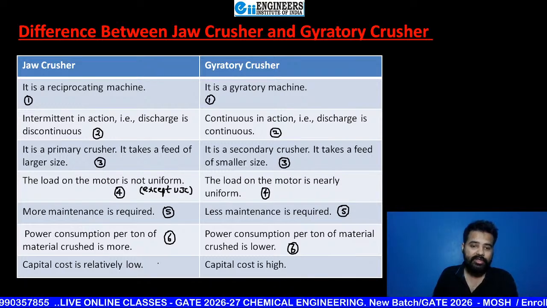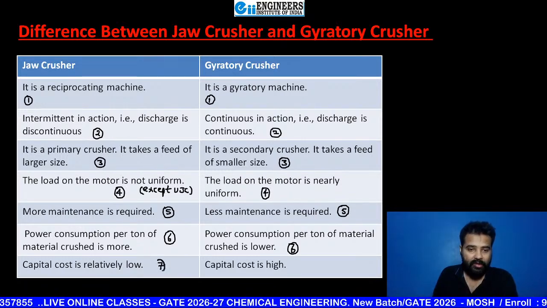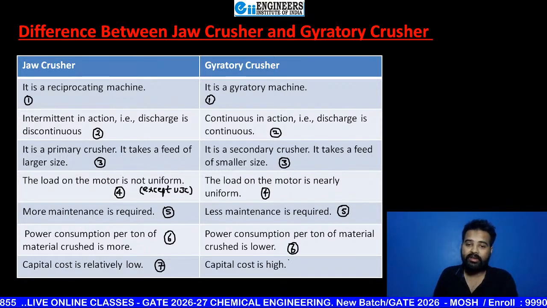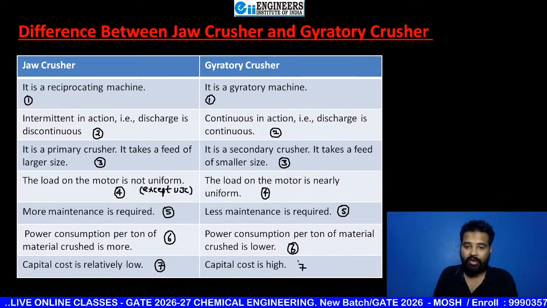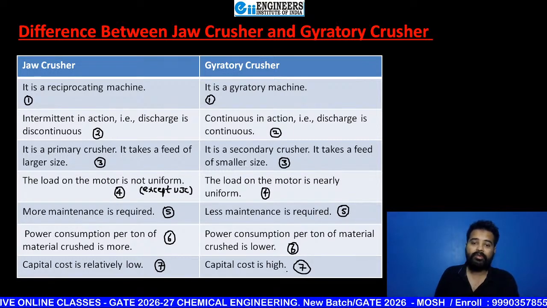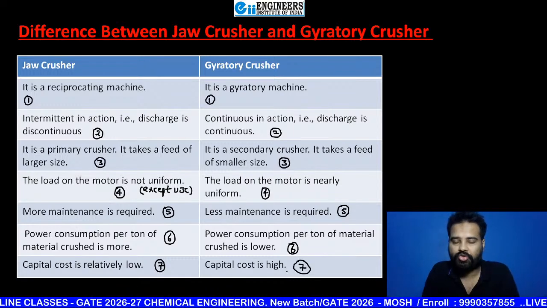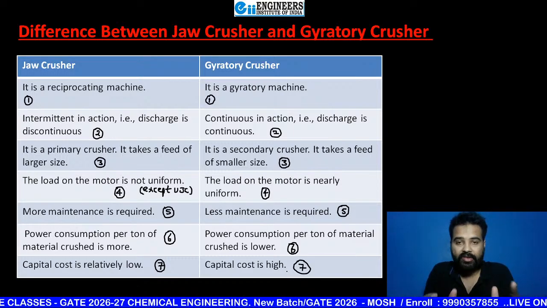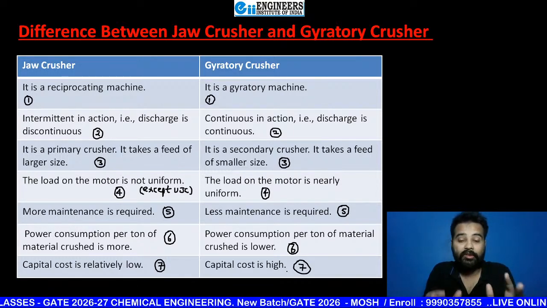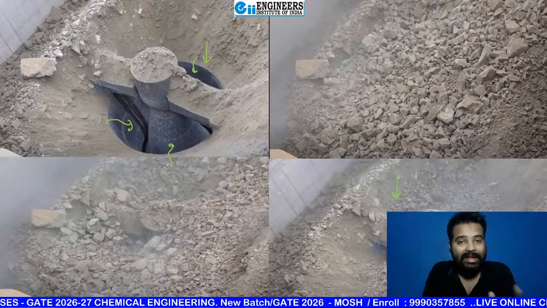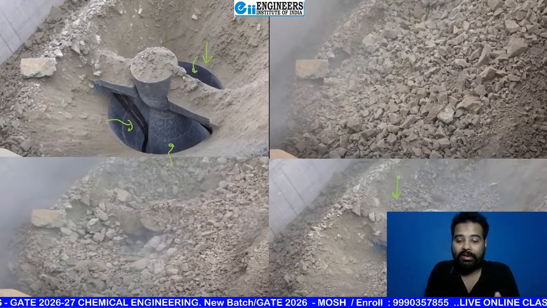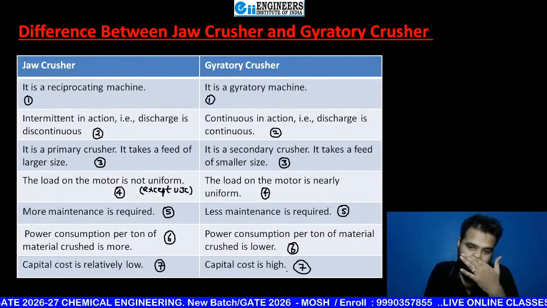Here, capital cost is less, means this one is cheaper than the gyratory crusher, beta. Gyratory crusher is more expensive in comparison to jaw crusher. A very big crushing head is required there, and their size is also a little bit larger.